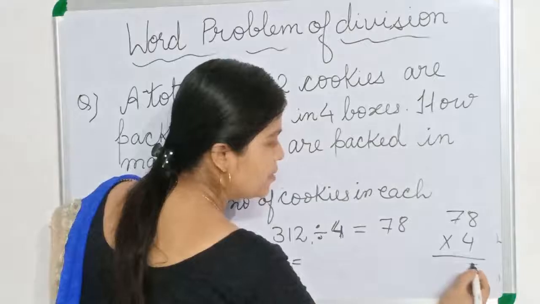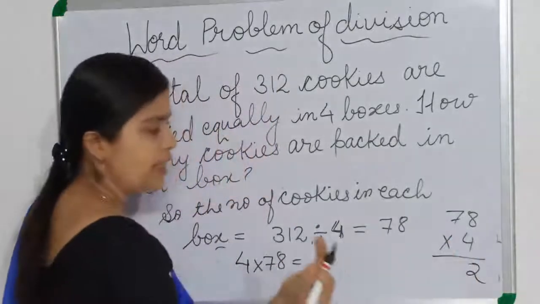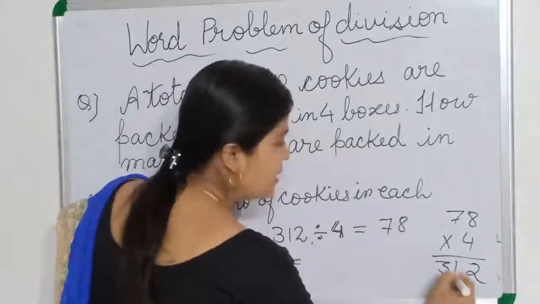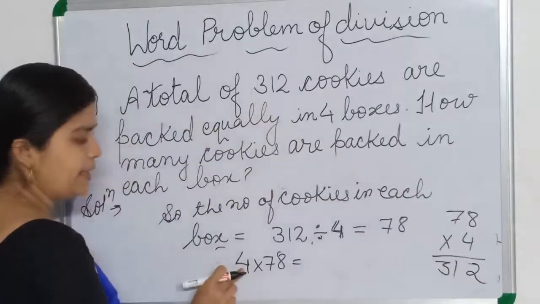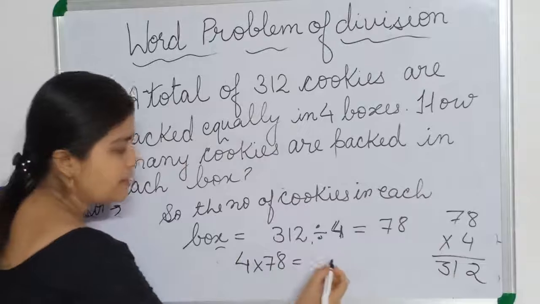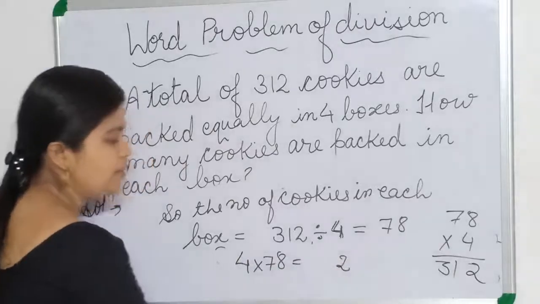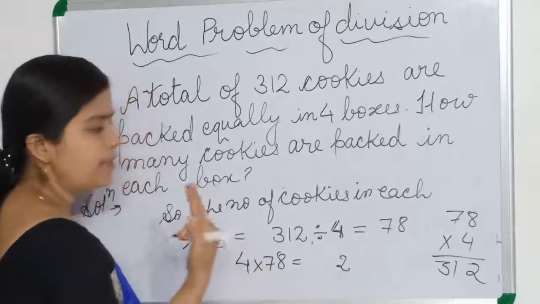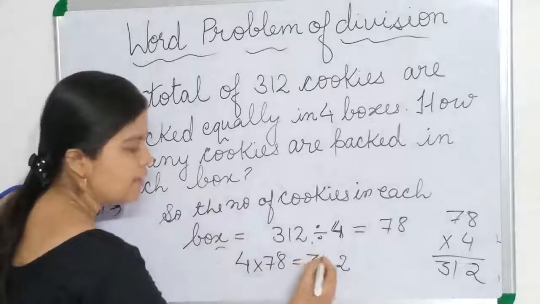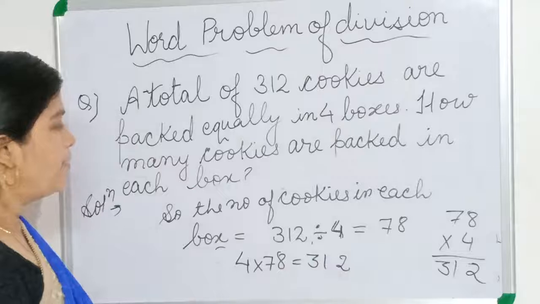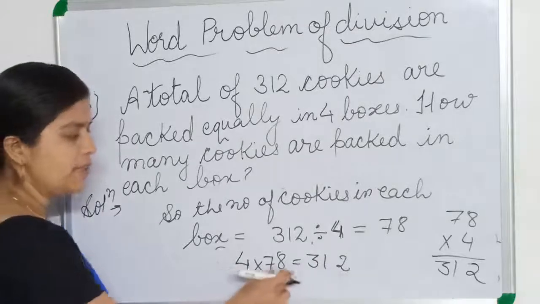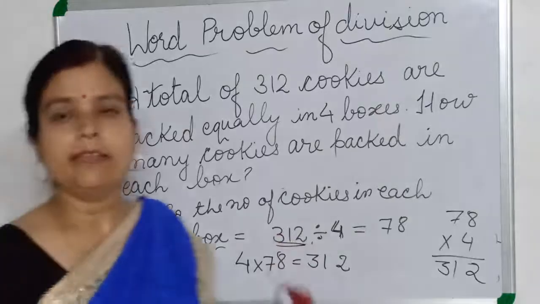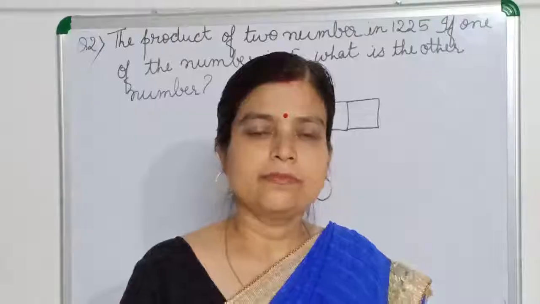8 4s are 32. 3 we have to carry. 7 4s are 28. 28 plus 3 is 31. So here it is 31. Or directly you can multiply like this. 4 8s are 32. 3 you have to carry, 7 4s are 28. 28 plus 3, 31. So you can see after multiplying divisor and quotient we are getting the dividend, that is 312. So we have not made any mistake in the calculation.